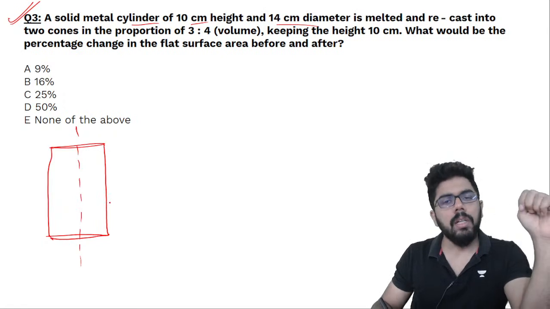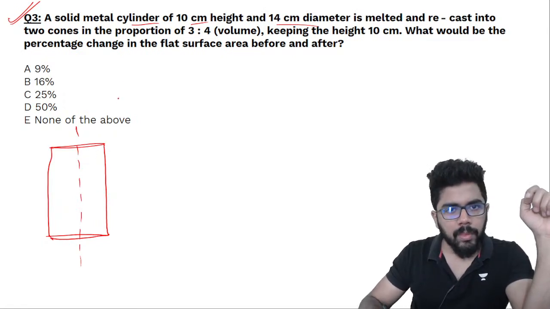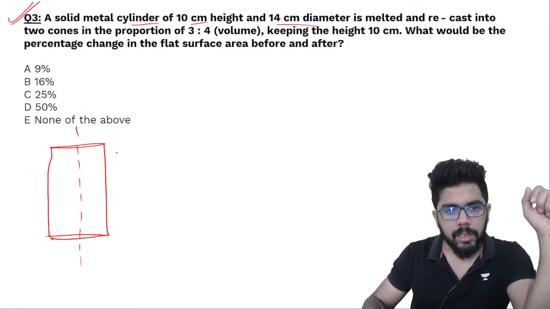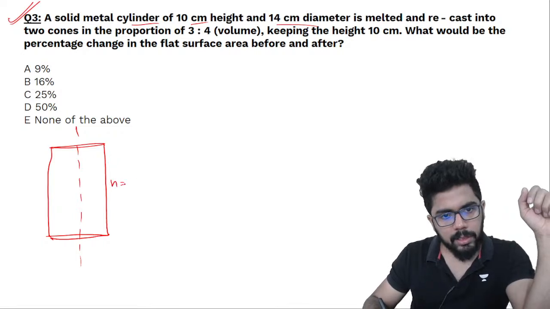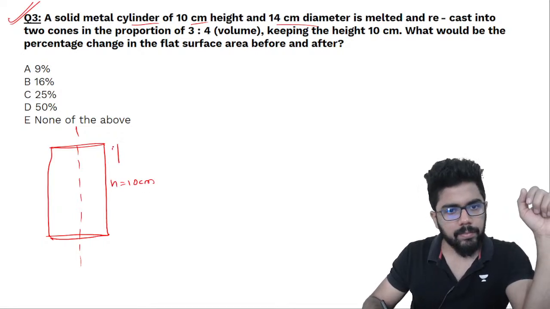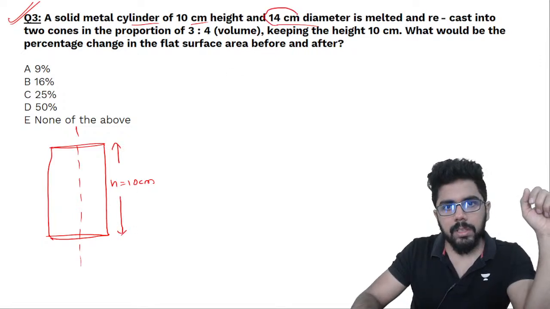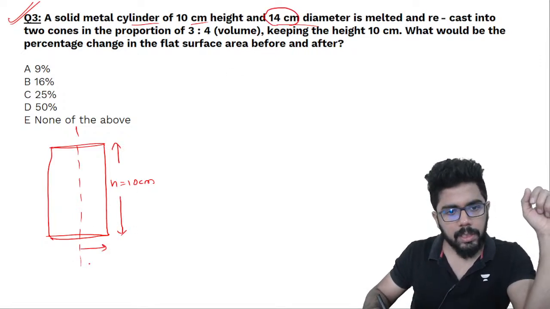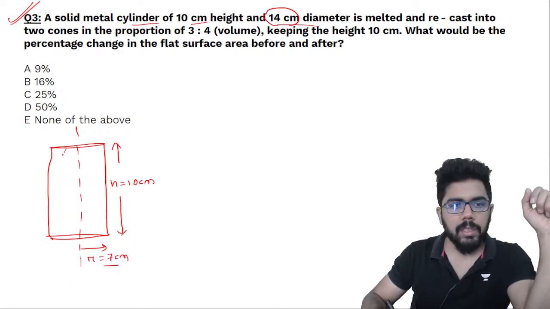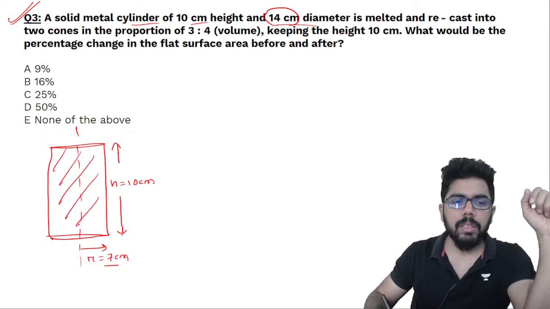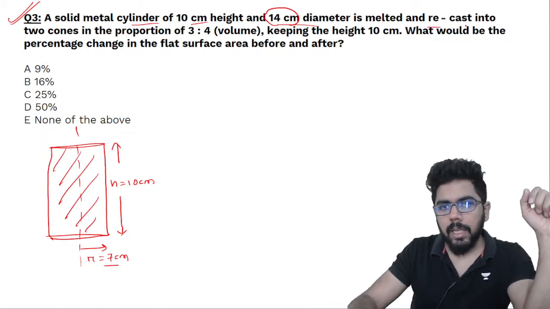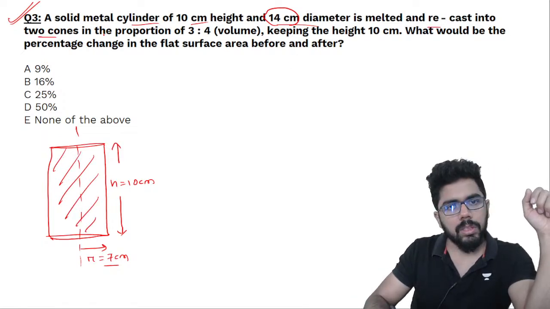In the meantime, let me explain क्या दिया है. Metal cylinder of 10 centimeter height, height is equal to 10 centimeter, and diameter is 14 centimeter. That means radius इसका आ जाएगा r 7 centimeter. This is melted. Melt मतलब volume का केस आ गया. And recast into two cones in the proportion of 3:4 by volume.